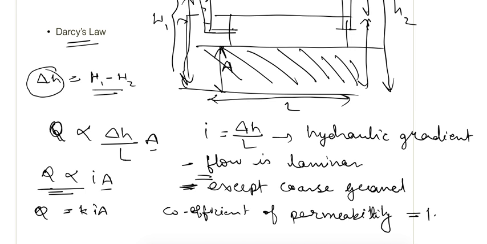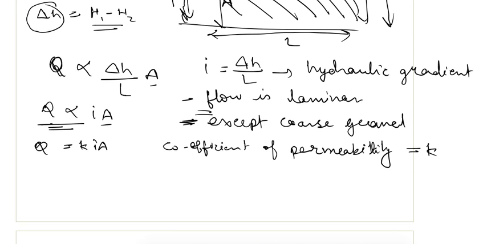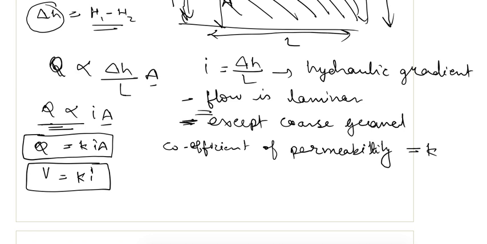And denoted with K. So Q is equal to KiA, and if we divide discharge by area, we get the velocity. So velocity is equal to Ki and Q is equal to KiA. From here we can define the coefficient of permeability as the velocity of flow under the unit hydraulic gradient.